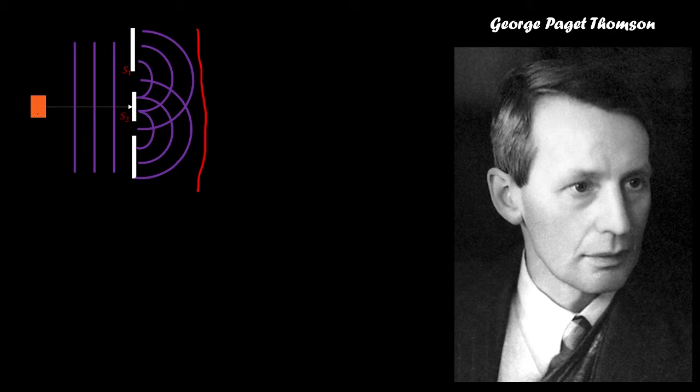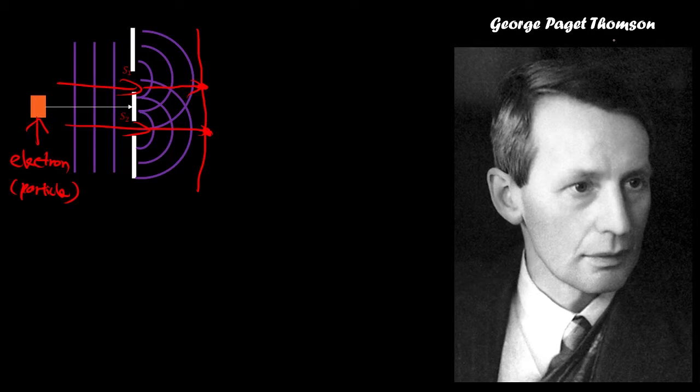Now, if you replace this light with an electron, we know that the electron is actually a particle. Initially, we only know the electron as a particle. According to particle-like properties, the particle will just pass through the slits, and because it's a particle, there is no diffraction. It will go straight through the slit and form two spots here, meaning there are only two spots, no diffraction or interference pattern.